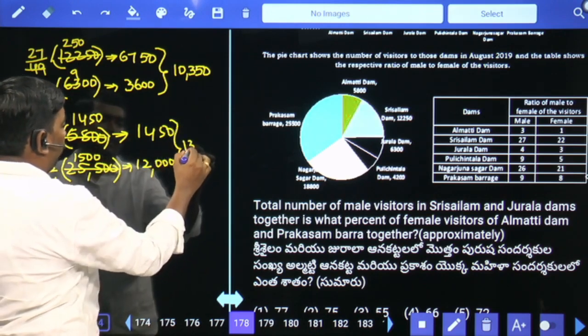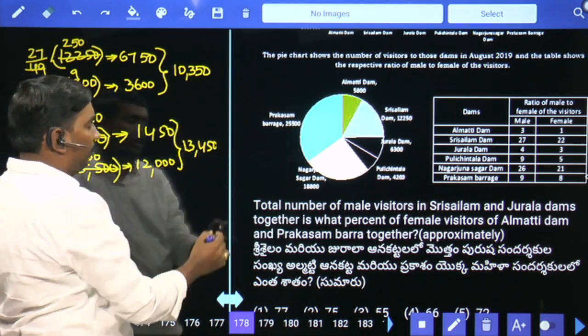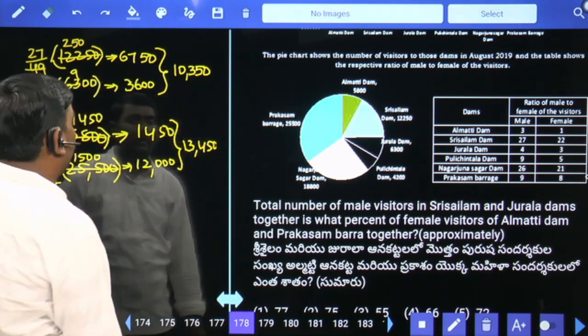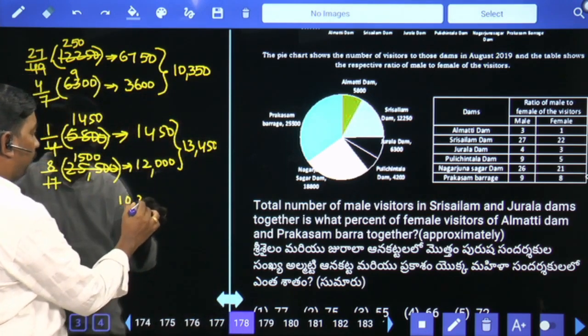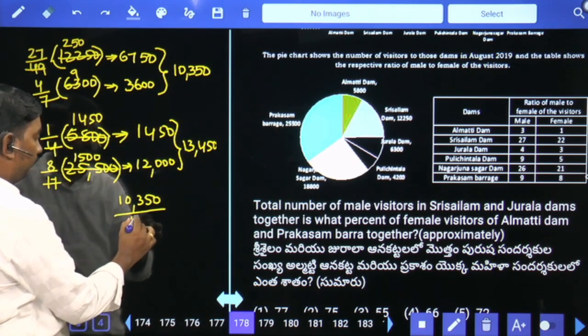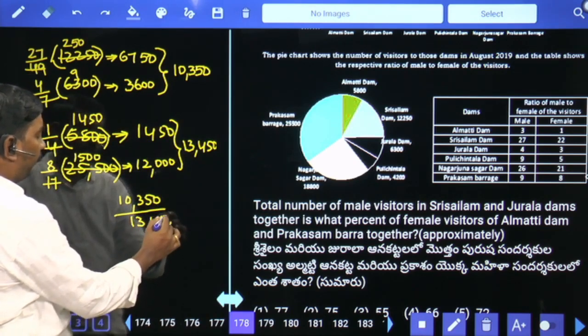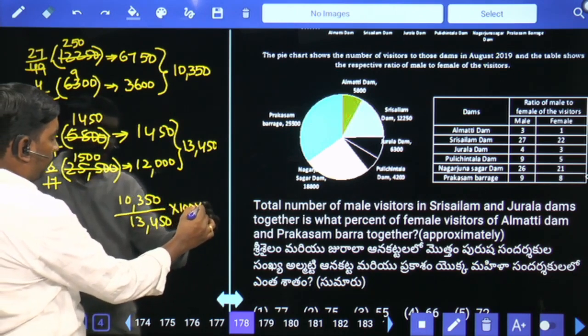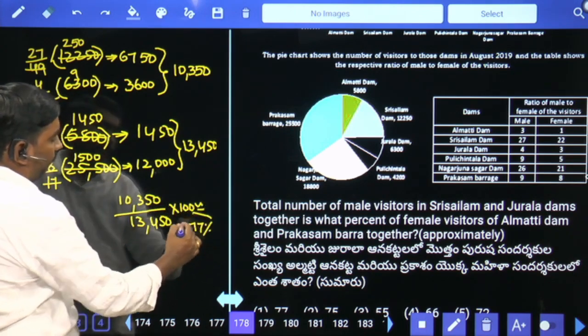Total 13,450. The question is about 10,350 is what percent of 13,450? Approximately 77%.